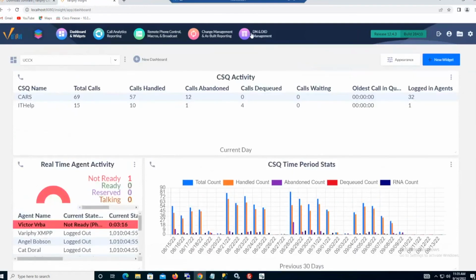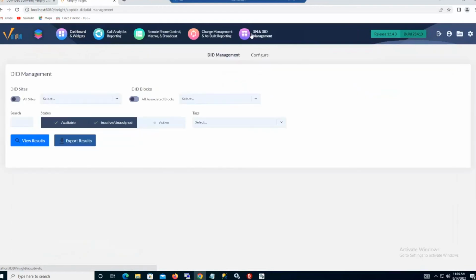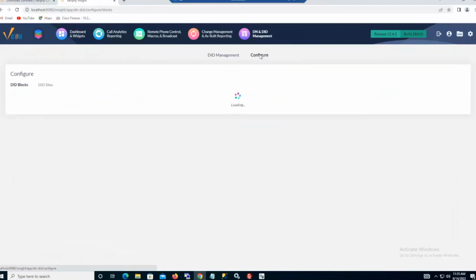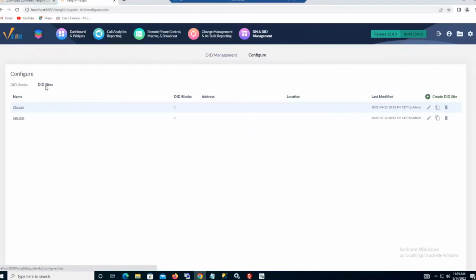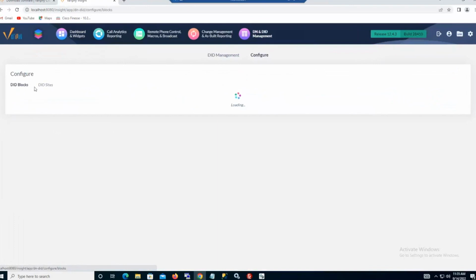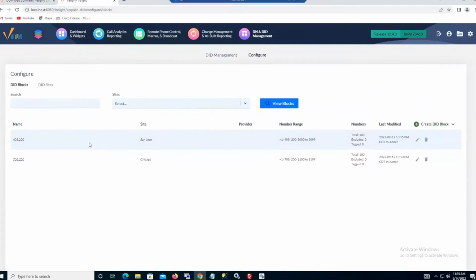And then maybe just double check something like your DND ID management. If you're using DID management, did all of your configurations come over? Did all your DID sites come over? I'm 100% certain they did. Now I had 2 blocks off of that Linux lab pulled over to Windows. Here they are. There's one for San Jose and one for Chicago. So once again, if you have the DID inventory management module, certainly those will carry over with one of the first steps that we utilized in this session with carrying over the H2 database.